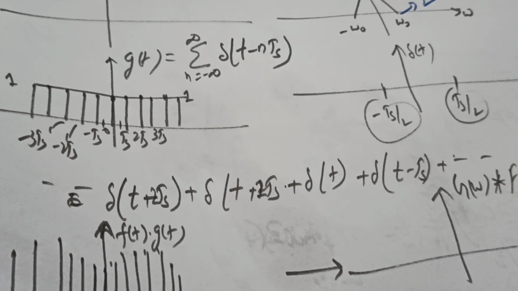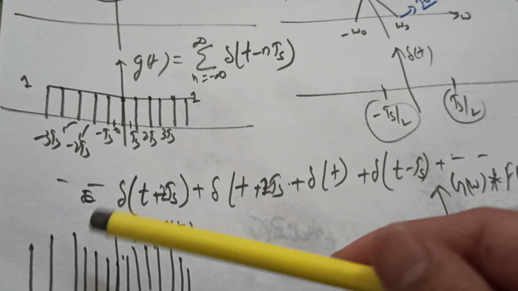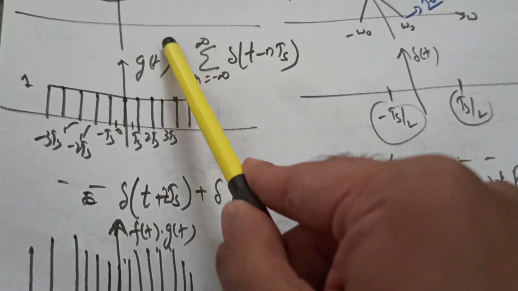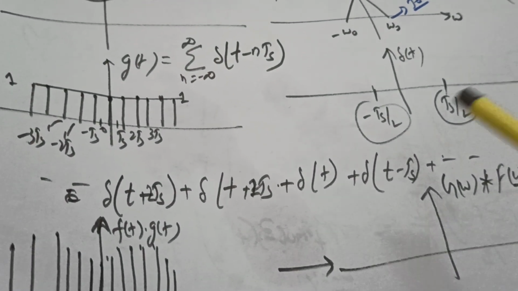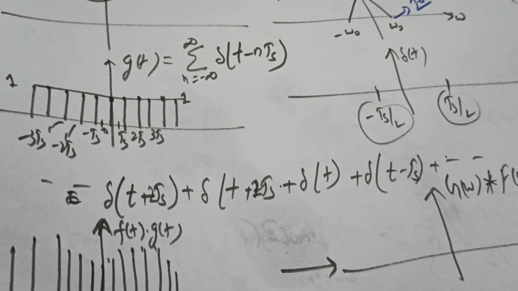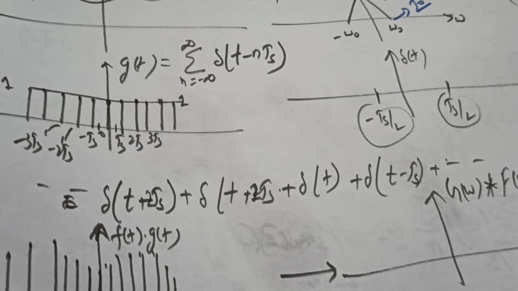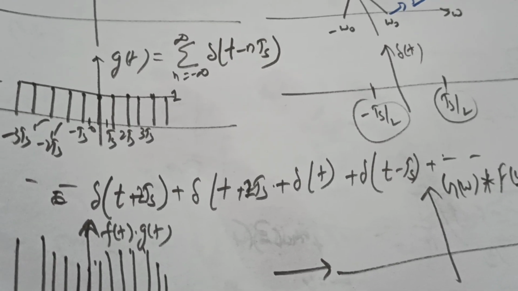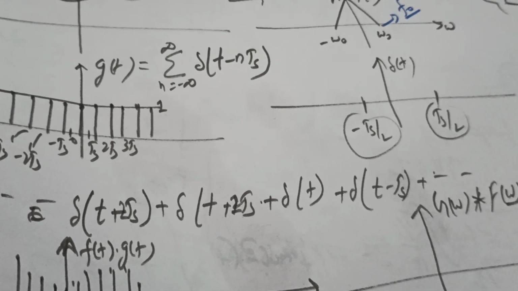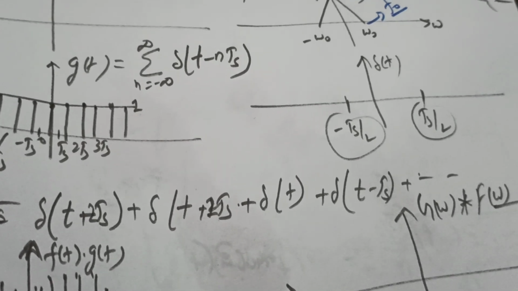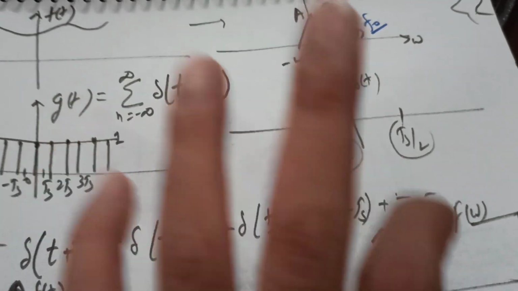Now, if you look closely, we have to find the Fourier transform of this impulse train, which is nothing but omega s times the summation of delta of omega minus n omega s. Are you getting it? I will show that, but just for memory I am giving you this part, as this is very important. That is the Fourier transform of this particular series.